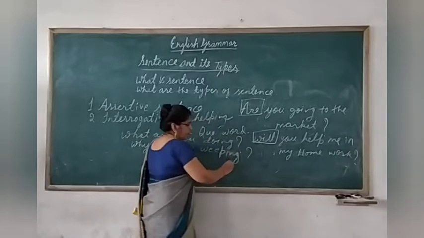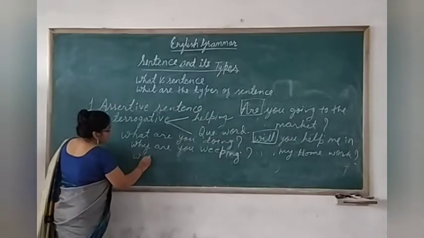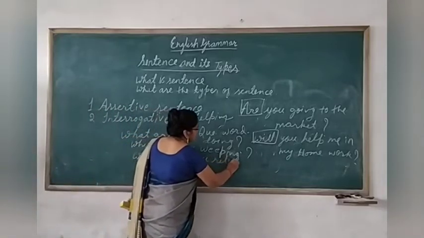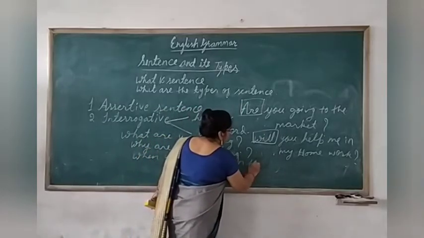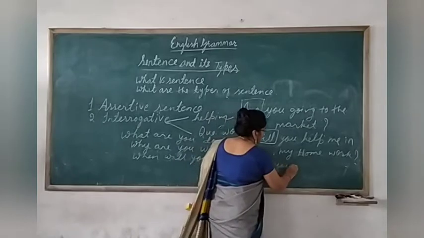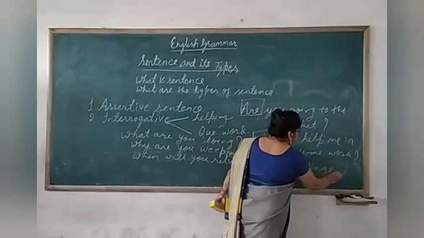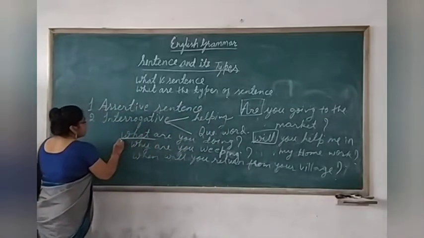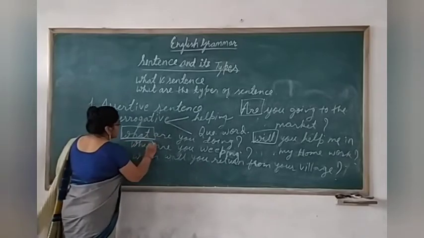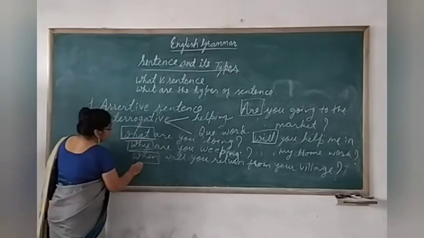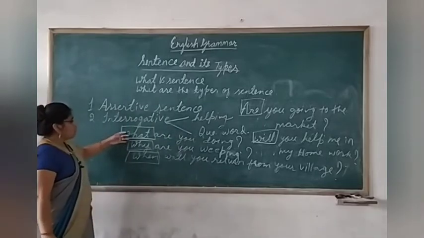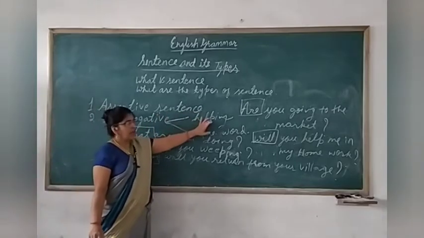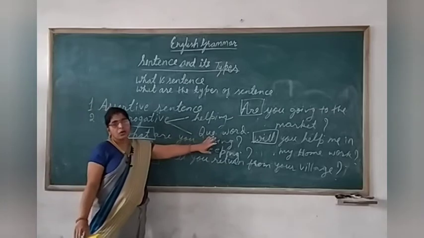When will you return from your village? See here. Here, the very first word of the sentence is a question word. Clear? So, interrogative sentences are of two types. One starting with the helping verb, second starting with the question word.